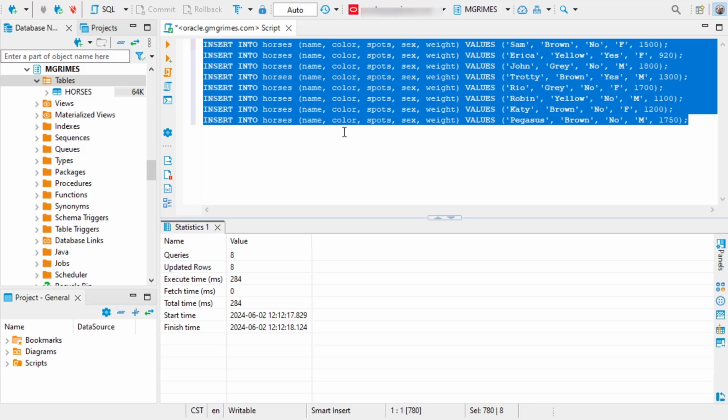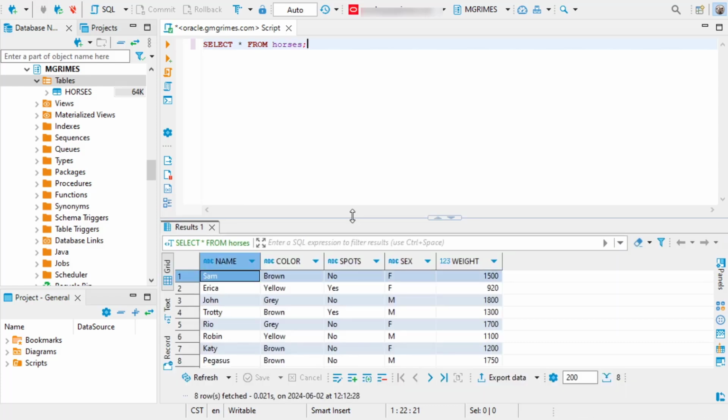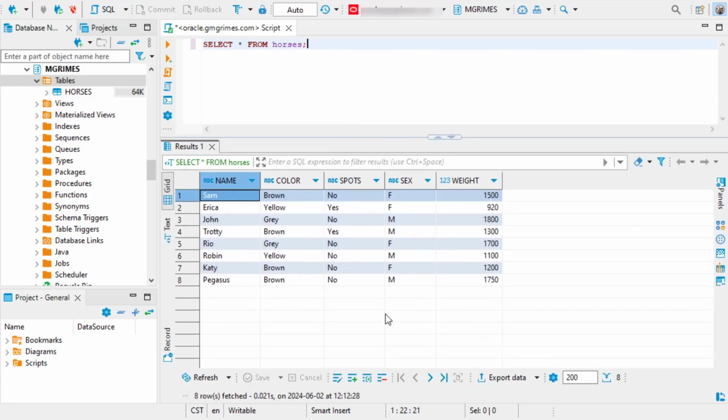So now if we say select asterisk from horses, we see that we have 8 horses here: Sam, Erica, John, Trotty, Rio, Robin, Katie, and Pegasus. And they all have values for color, spot, sex, and weight.